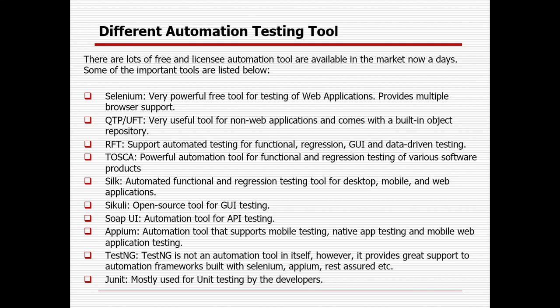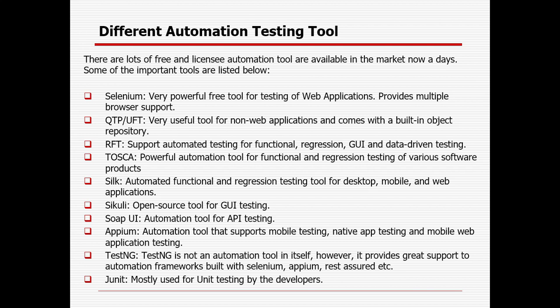So these are the different tools primarily used for automation. Apart from that, a lot of tools are coming nowadays. Selenium is a free tool primarily for web-based applications. UFT or QTP is a licensed tool primarily for non-web-based applications. RFT, or the Rational Functional Tester, is also for GUI data-driven testing.